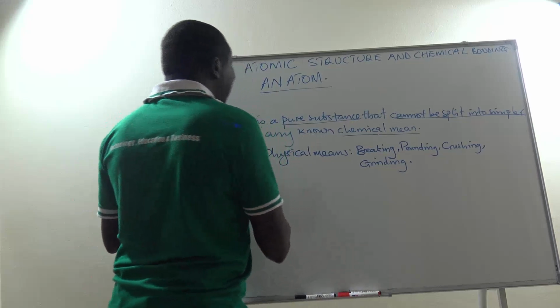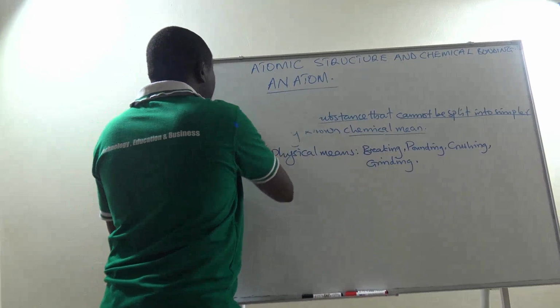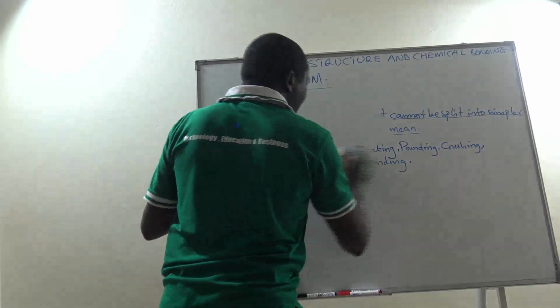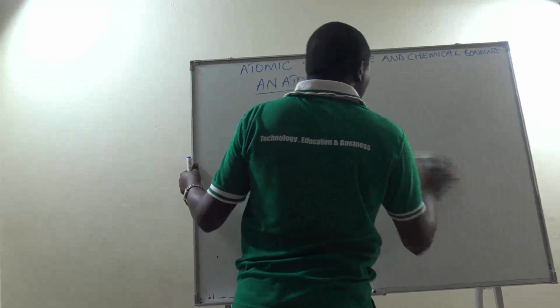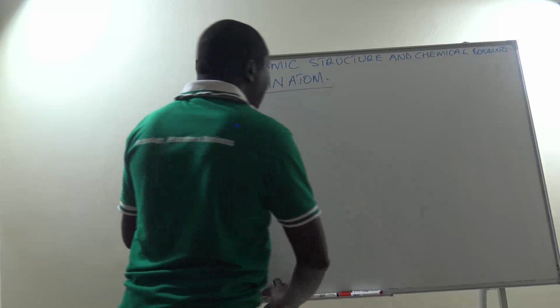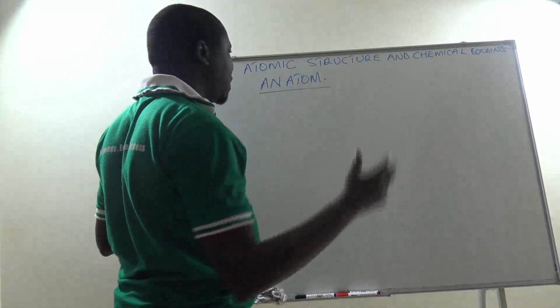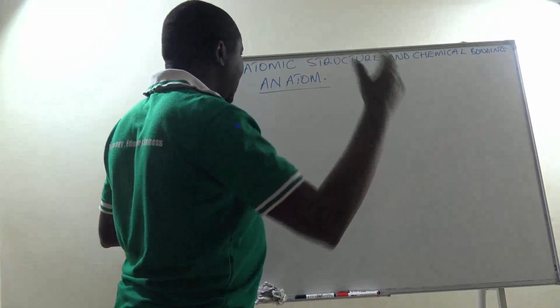So that smallest particle is what we call an atom. So atoms pertain to elements. So we cannot talk about an atom of a compound. We have to, in this case, talk of an atom of an element. Atoms can be in compounds because in a compound these atoms simply combine and form such a compound.